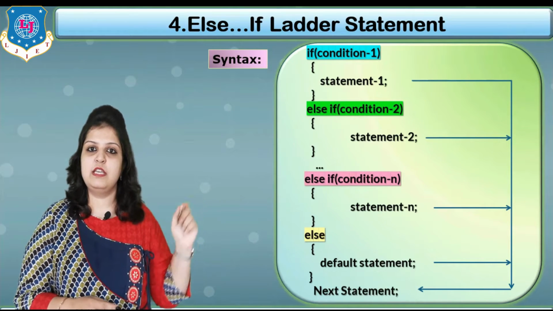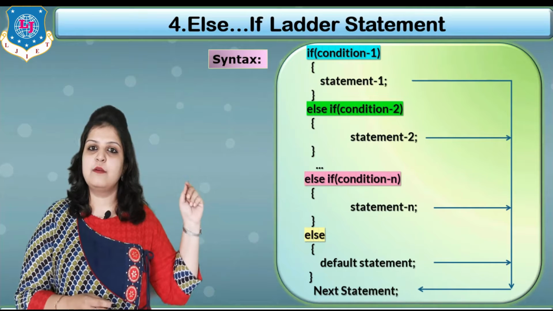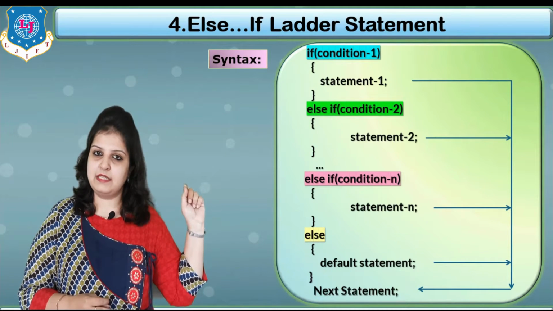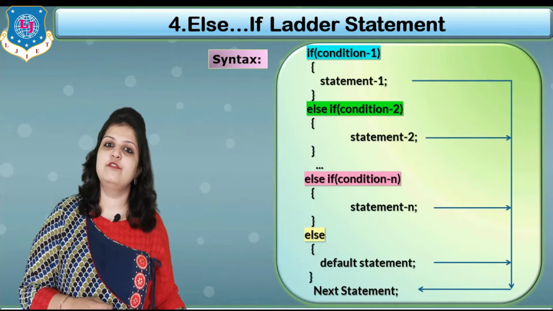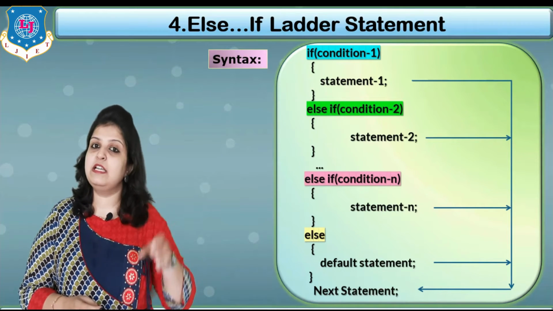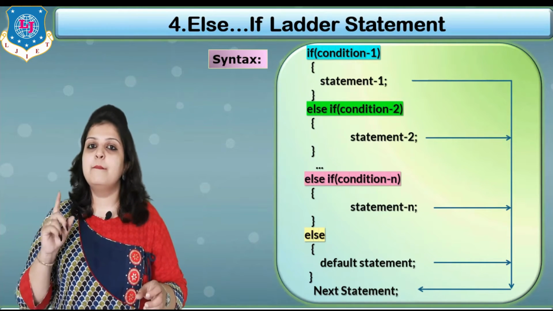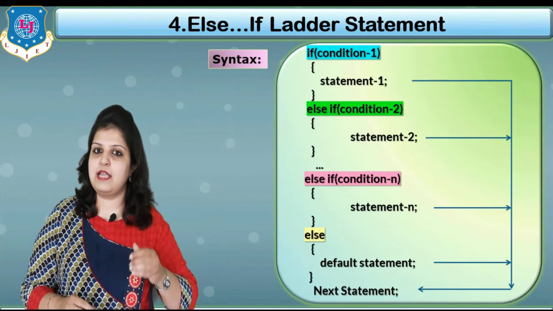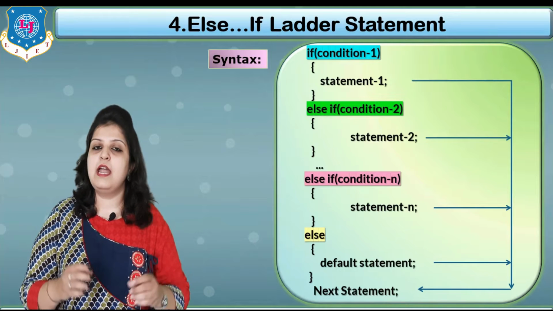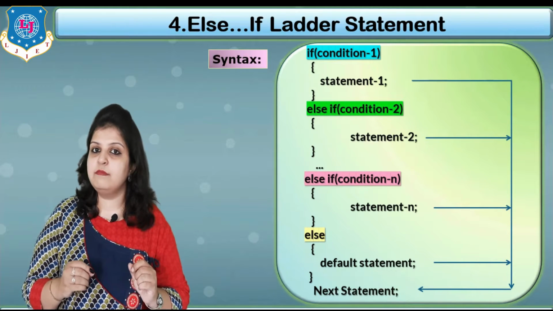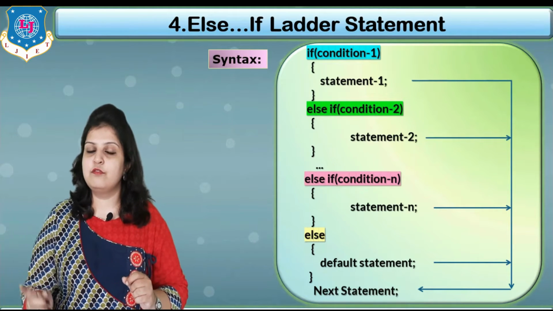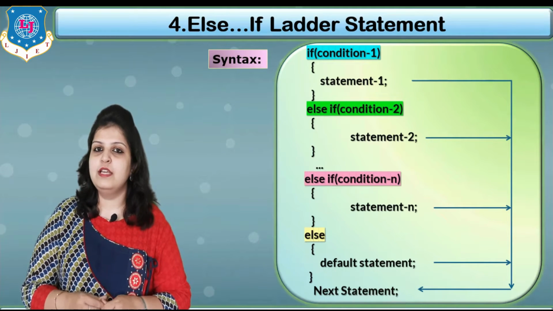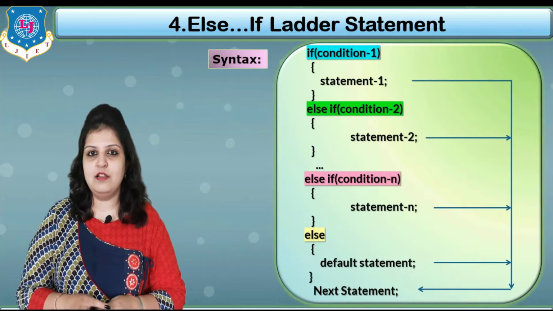So here just see in the syntax that suppose our first condition becomes true, then statement 1 will be executed and our control goes directly to the next statement. The remaining conditions will not be checked. But if your first condition becomes false, then in this case the second condition will be checked, and if this condition becomes true, then our control goes to the next statement after executing statement number 2. In this way the else if ladder will work.